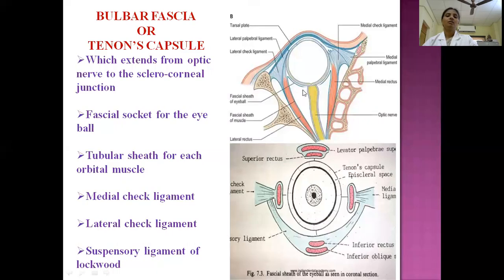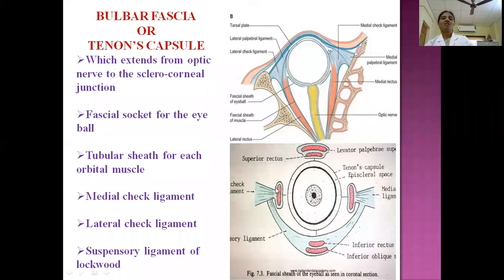Then here it forms a cup-shaped socket, so the eyeball can move easily within the socket. What is that socket? It is a fascial socket, and this fascial socket is formed by the bulbar fascia. Then medial check ligament. Here you see, as I told, each and every muscle is covered by this bulbar fascia.